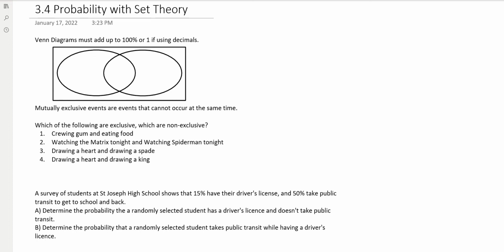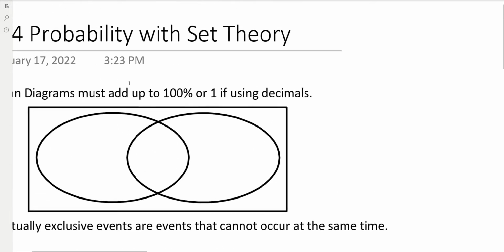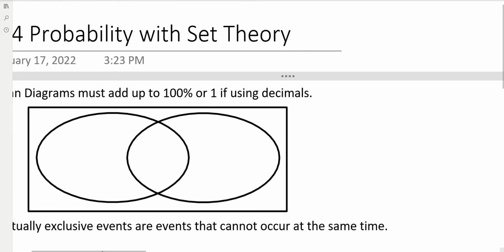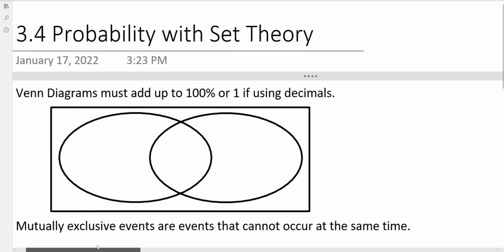Hello and welcome. To begin with, we're going to be talking about Venn diagrams. Venn diagrams must add up to 100%, or to 1 if you're using decimals. So let's figure out what that means precisely.